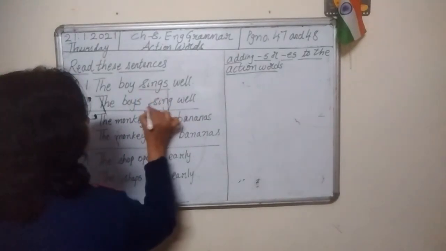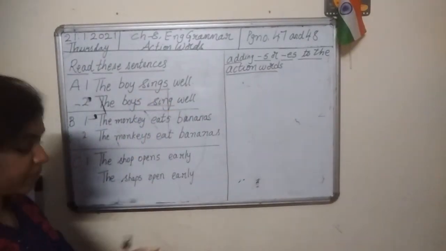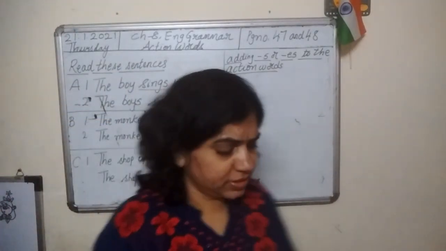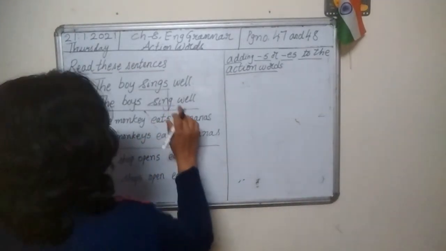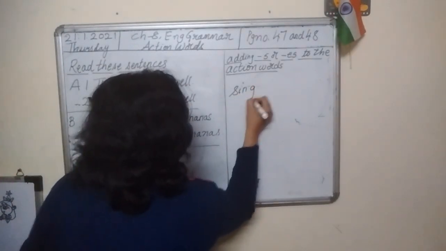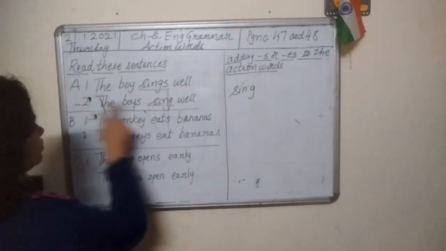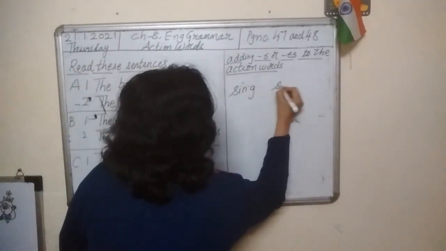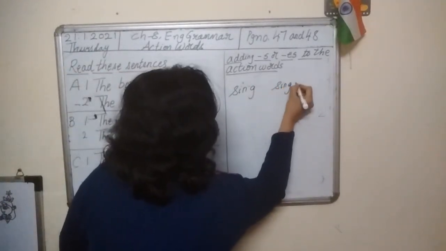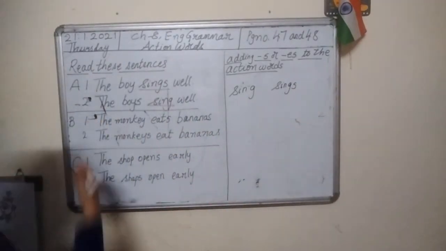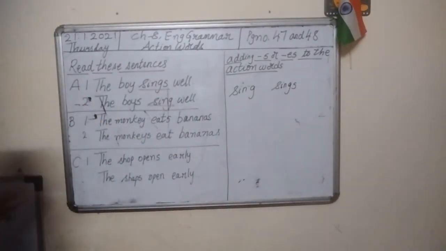Sings, sing. But there is just a small difference. Sing, let me write here. S-I-N-G, sing. In second sentence, we have sing. And in first sentence, we have sings. S-I-N-G-S, sings.